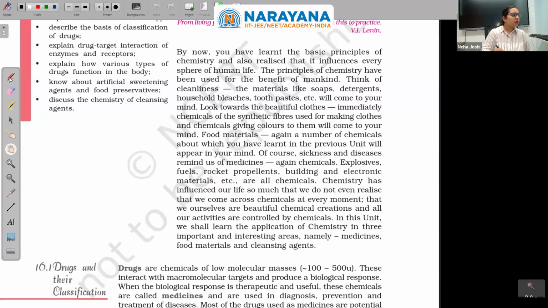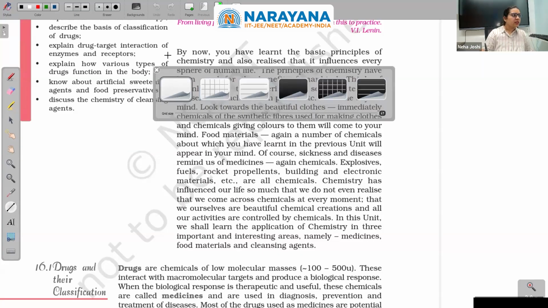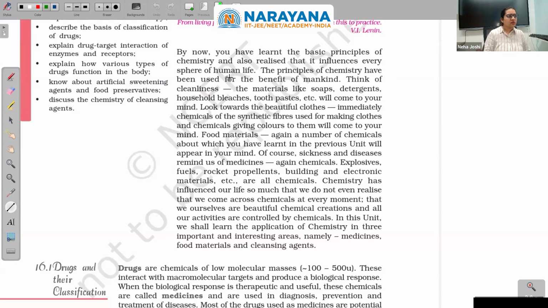By now you have learned the basic principles of chemistry, and also realize that they influence every sphere of human life. The principles of chemistry have been used for the benefit of mankind. Think of cleanliness: materials like soap, detergent, household bleaches, toothpaste, etc. will come to your mind.